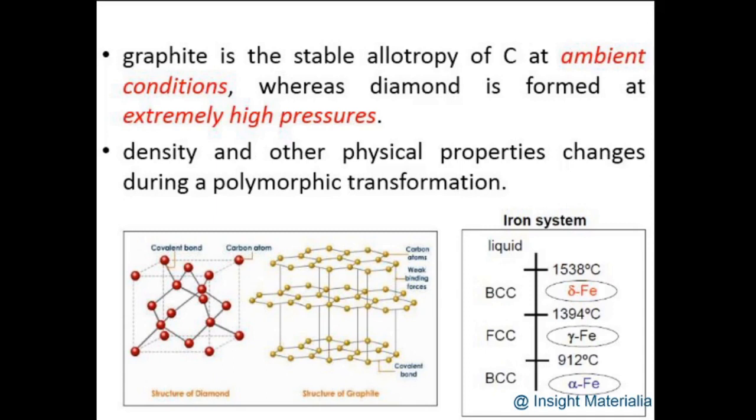From 912 degrees to 1394 degrees centigrade, it exists as a face centered cubic structure, or FCC structure. From 1394 degrees centigrade up to its melting point, 1538 degrees centigrade, iron exists in the BCC structure. So the BCC structure at room temperature is transformed to the FCC structure at an elevated temperature. The FCC structure, which is stable over a range of temperature, is again transformed to the BCC structure closer to the melting point.